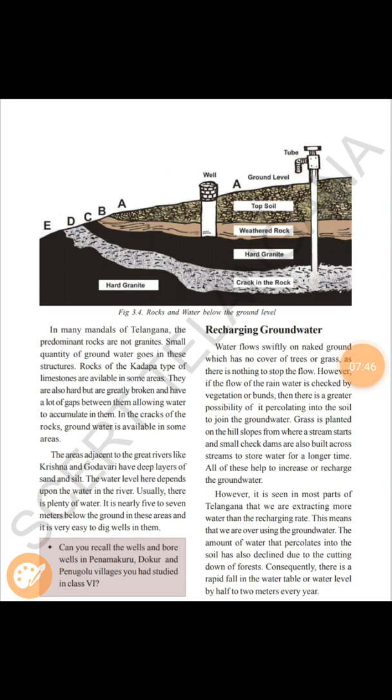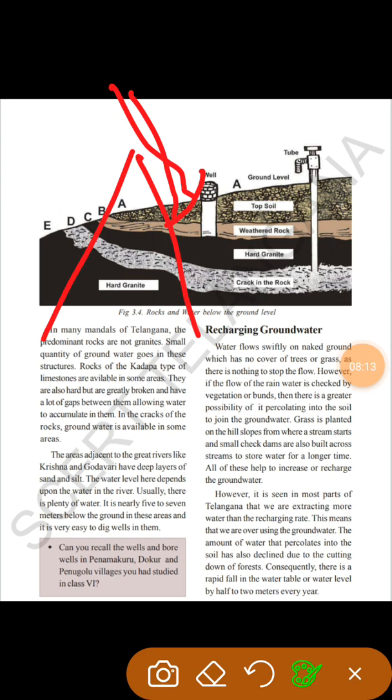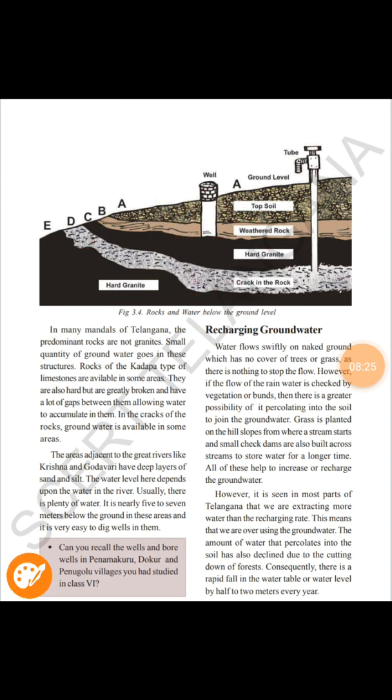In many places, there is no cover of trees or grass. There was nothing to stop the groundwater. I told you just now, if vegetation is not there, the groundwater will not be stable. That's why in the sloping areas, for example in the mountains, where the river water comes from, if we grow grass or trees on the mountain slopes, then it will hold the groundwater in these areas. It will help you to recharge the groundwater.